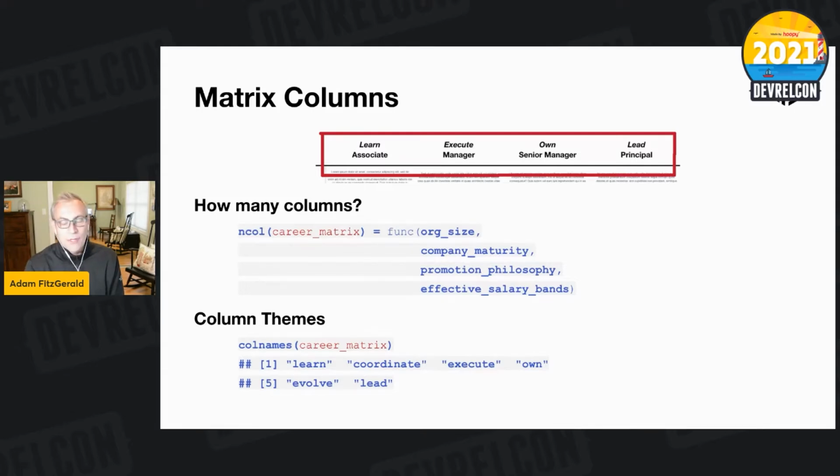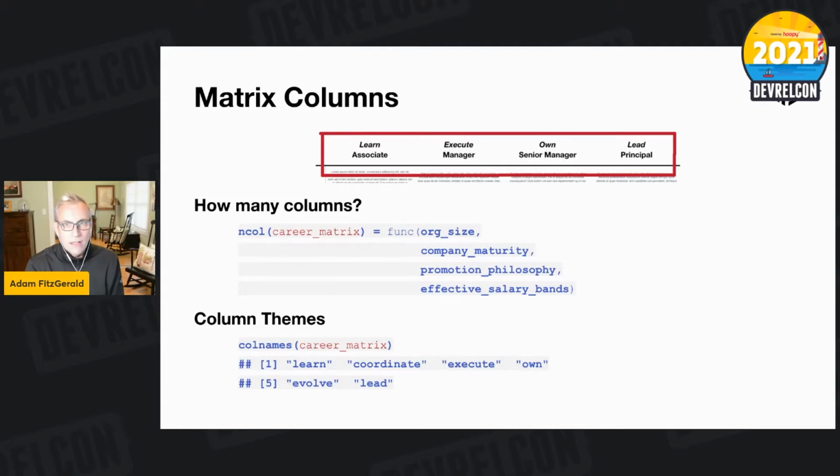We don't have very good salary banding for developer relations generally. If you go look at Radford or any of these other services that provide salary bands, there's no information about DevRel. There's a little bit about advocacy and evangelism, but they're not very useful. So most of the time in the DevRel space, you're making most of this up. But there's still a huge amount of variation in the size of your company, the maturity of your company, and your promo philosophy. I've got some recommendations later on, but you can start out with 3, maybe have 4.